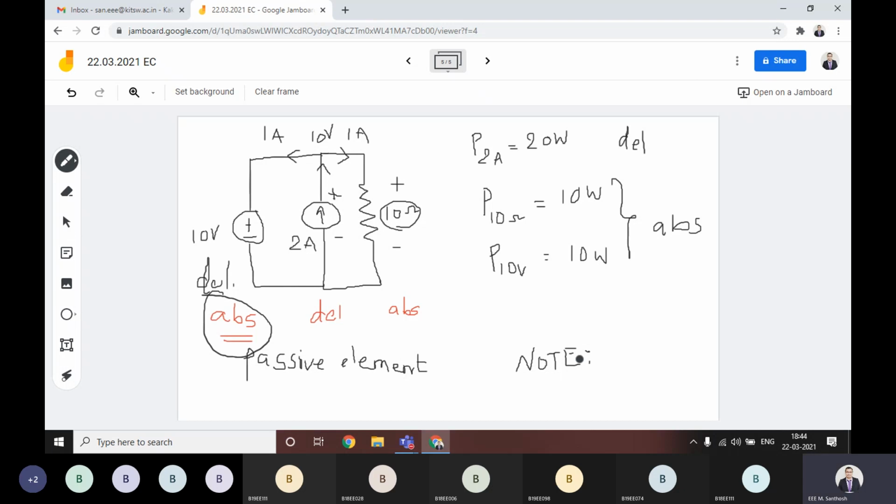It has the capability. That's what I am telling you. The voltage source can act as a passive element also.